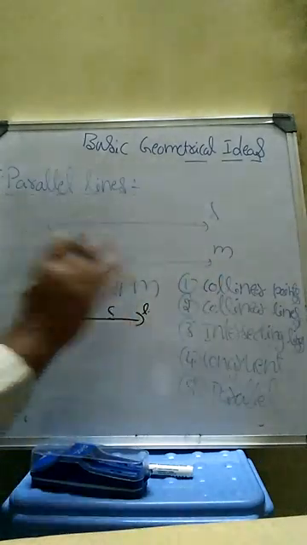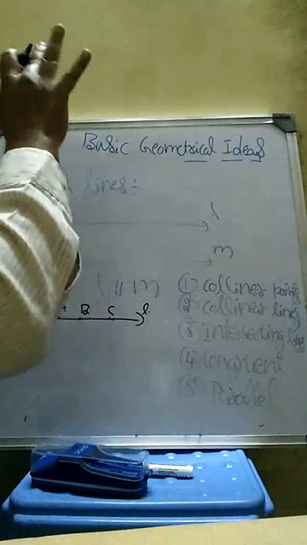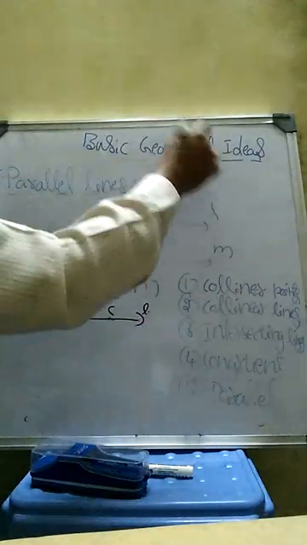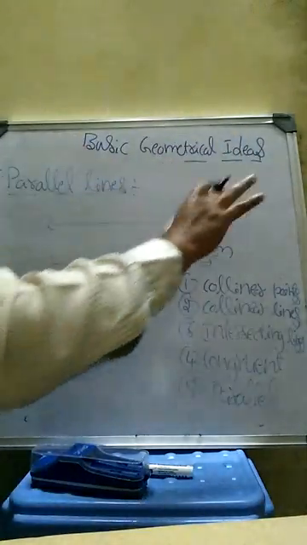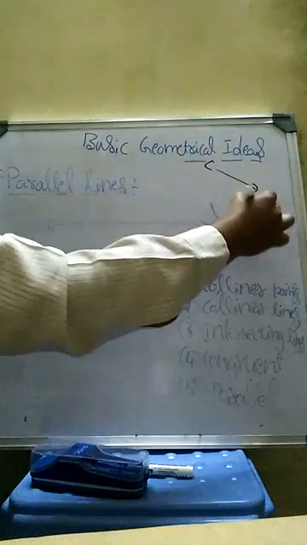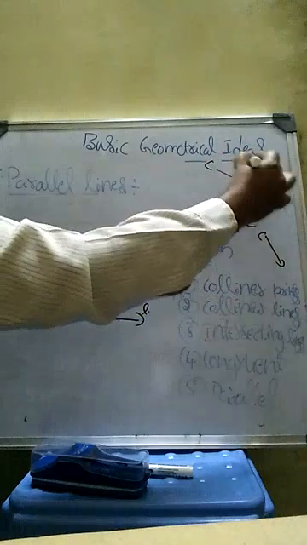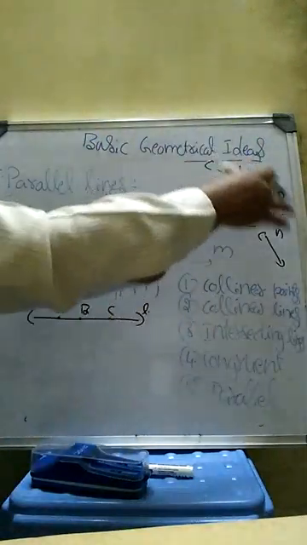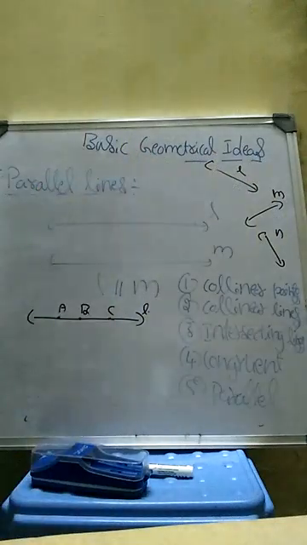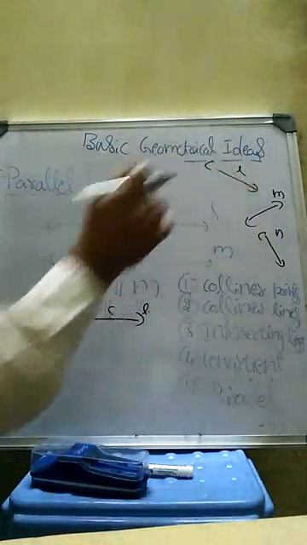And collinear lines means the lines which belong to the same plane. That means assume this blackboard is a plane. Then L, M, N. So these three lines belong to the same plane. That's why we can say these are collinear lines.